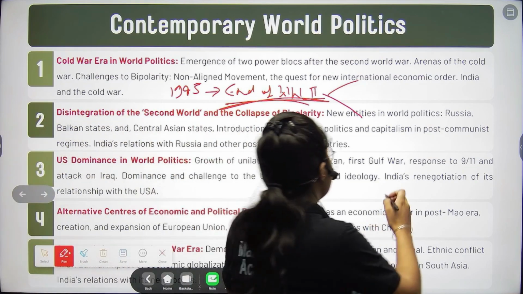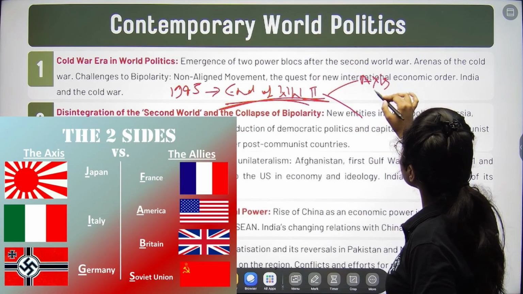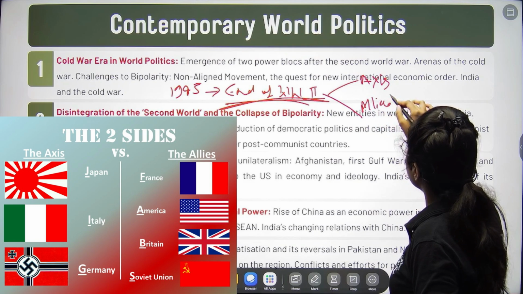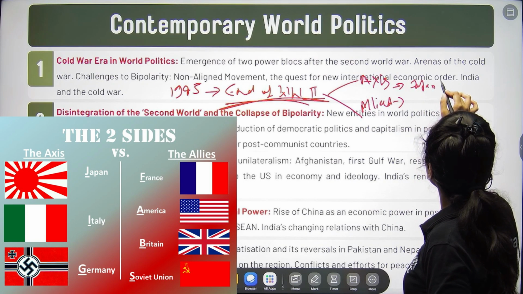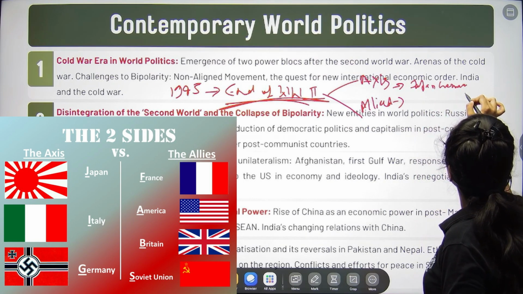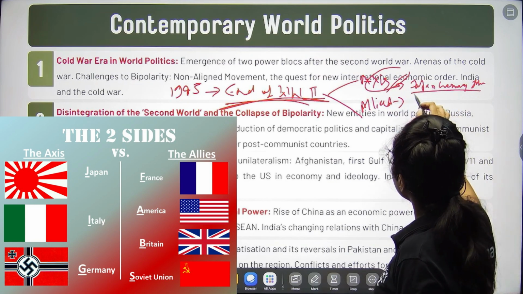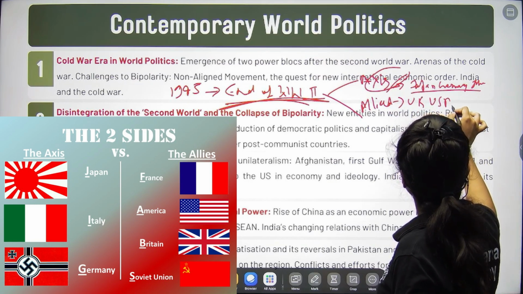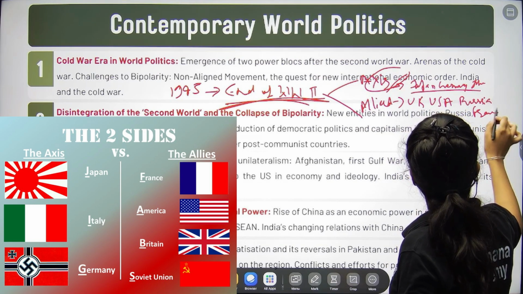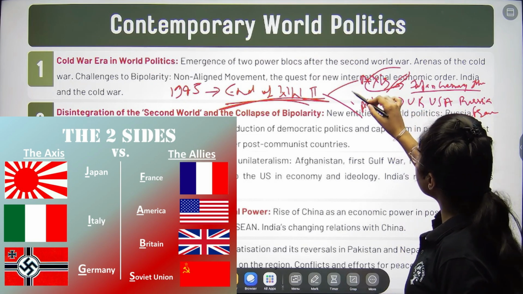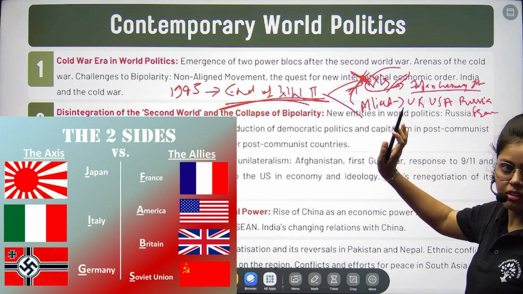So if you see World War II, what happened? There were 2 groups, Axis group and Allied forces, right? So Japan, Germany, Italy, they were the part of Axis power, right? And Allied forces, UK, USA, Russia and France, right? So Allied forces defeated Axis power. So Axis power defeated, right?